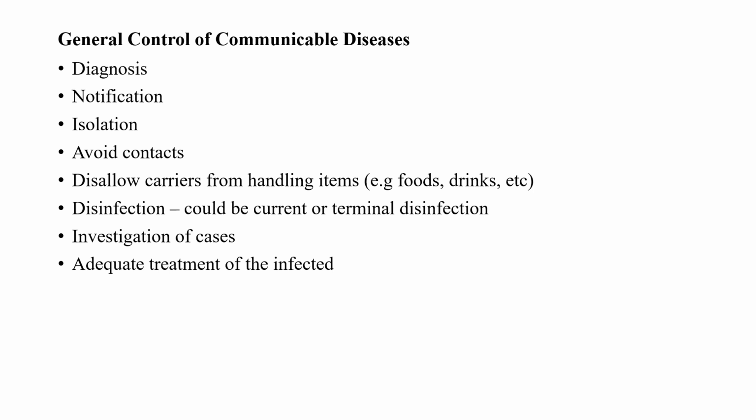Now, another control is to avoid contact. That is, when we say avoid contact, the person that is infected should avoid contact with people that are not infected. For example, if it's somebody that has maybe a cough, let's say that one as an example. If the person is carrying food to another person, and funny enough, in the process of carrying the food, the person sneezed.